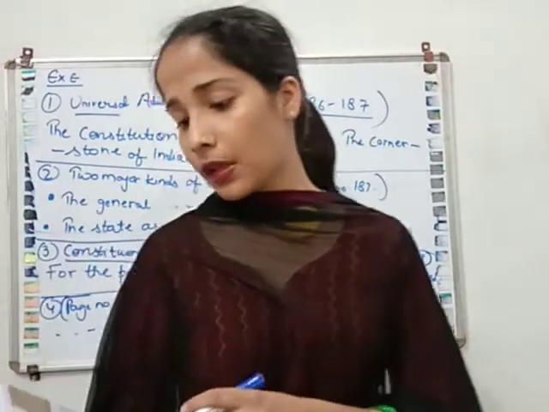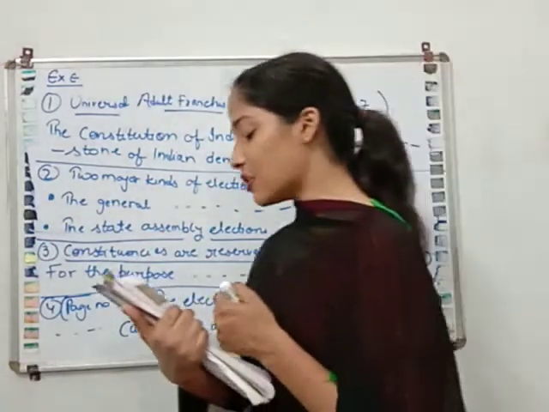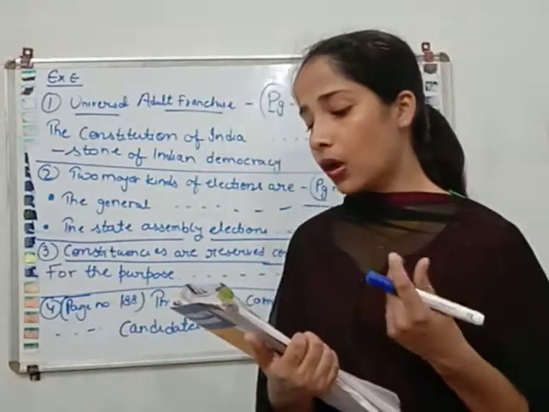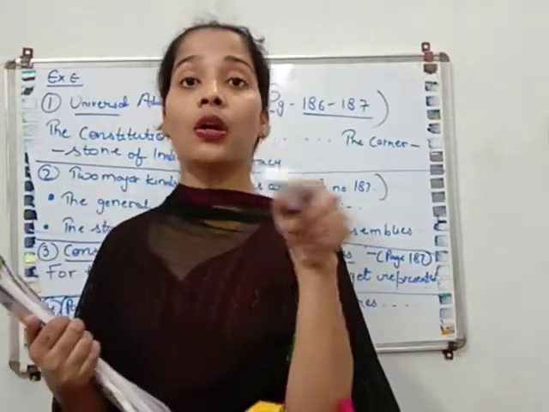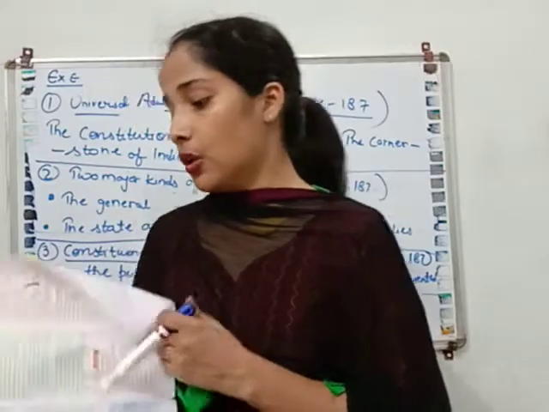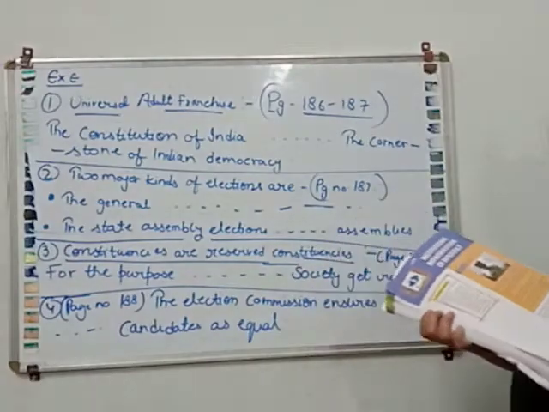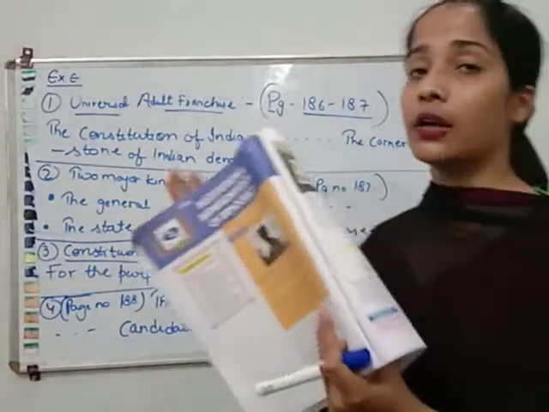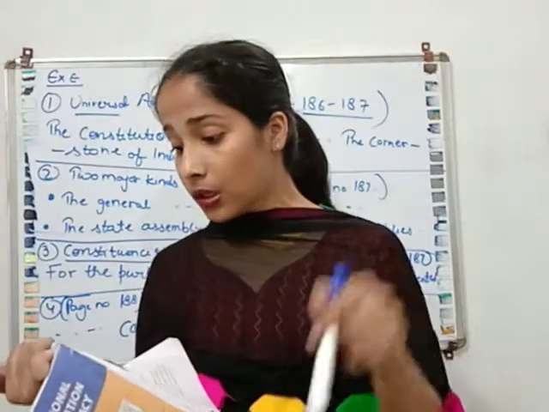Okay. Now our first question is, what is universal adult franchise? Why is it called a cornerstone of democracy? Cornerstone means an important part of democracy. So you have to write from page number 186 till page number 187, the full heading and all the paragraphs.